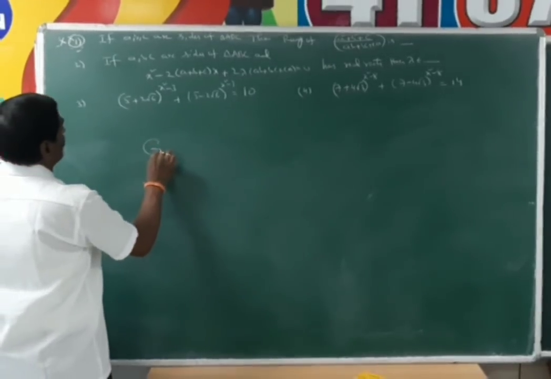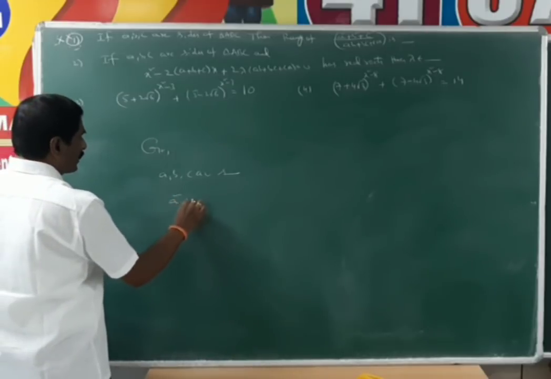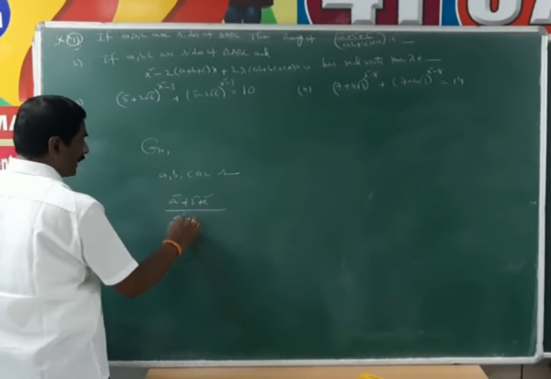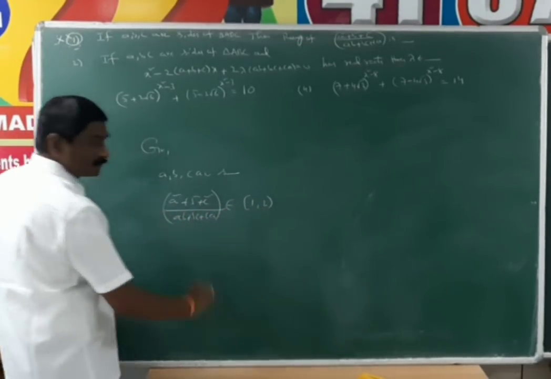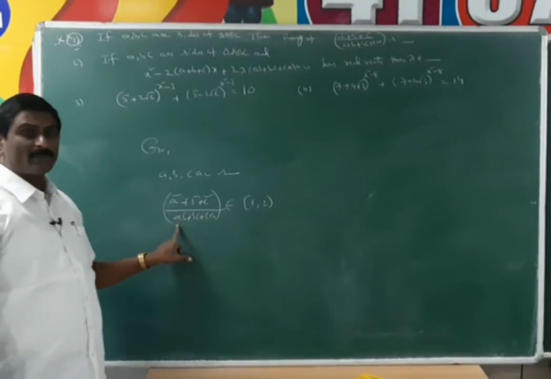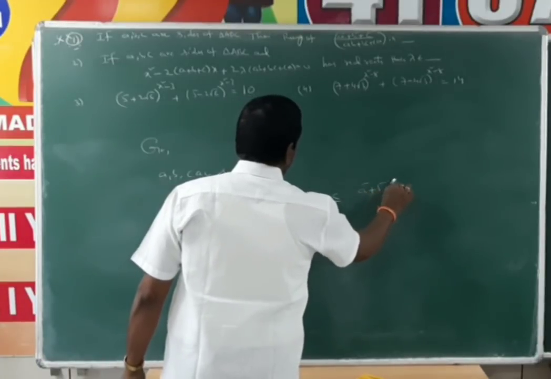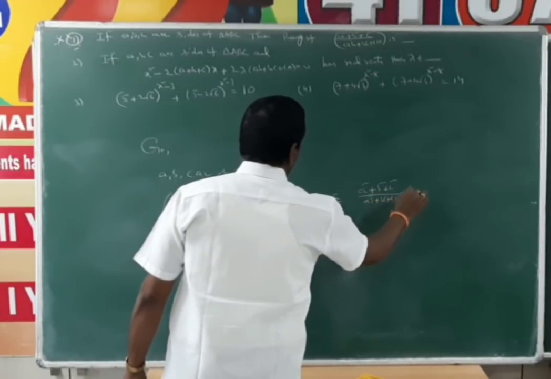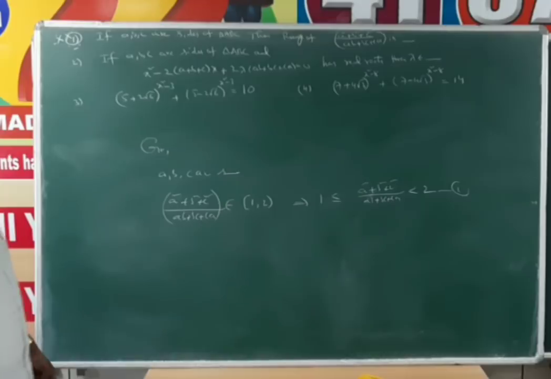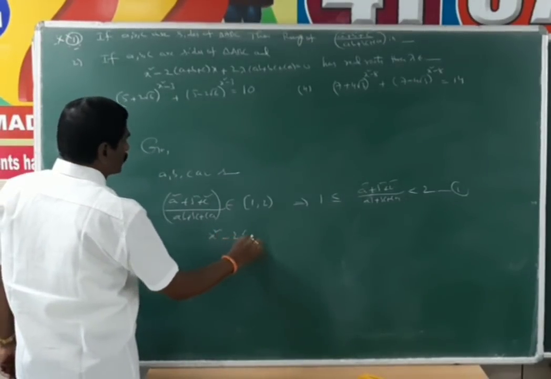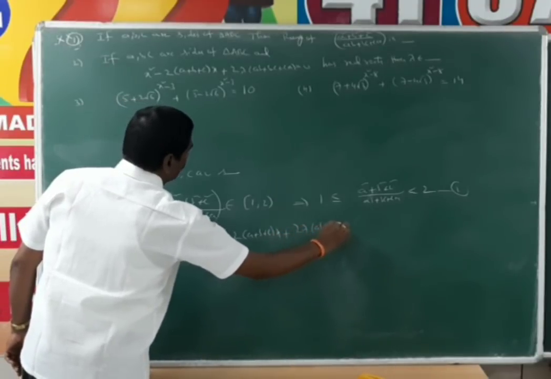From the given, a, b, c are sides of a triangle. Therefore, the range of (a square plus b square plus c square) by (ab plus bc plus ca) is the closed interval 1 to 2. This value always lies in between 1 to 2. That means 1 is less than or equal to (a square plus b square plus c square) by (ab plus bc plus ca) less than 2. It is equation number 1. Next, the given quadratic equation is x square minus 2 of (a plus b plus c) into x plus 2 lambda into (ab plus bc plus ca) is equal to 0.